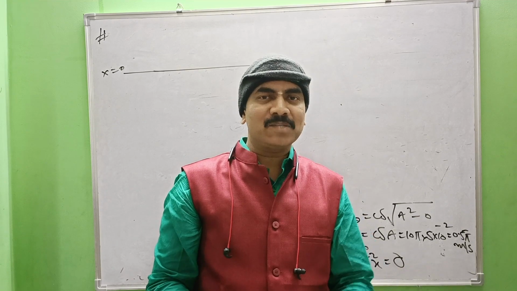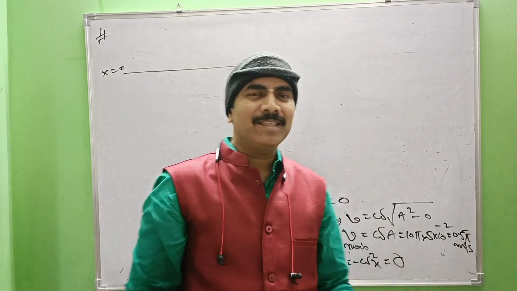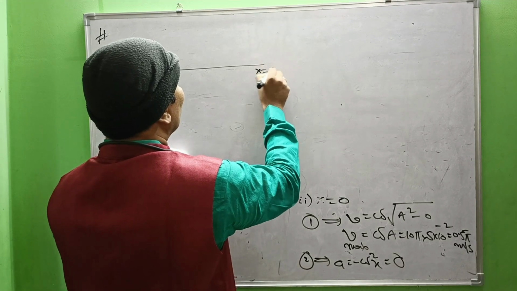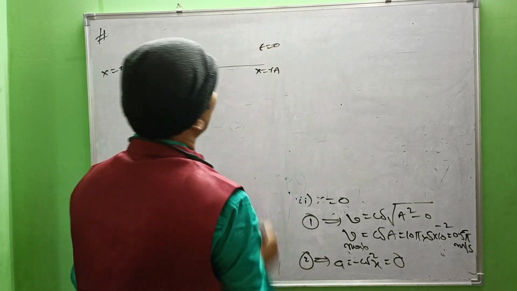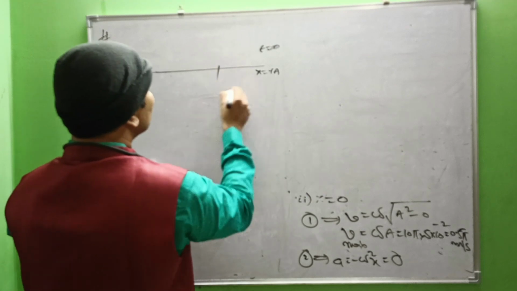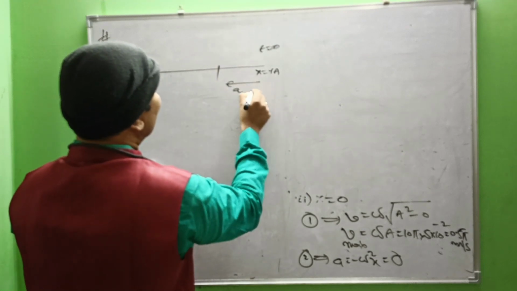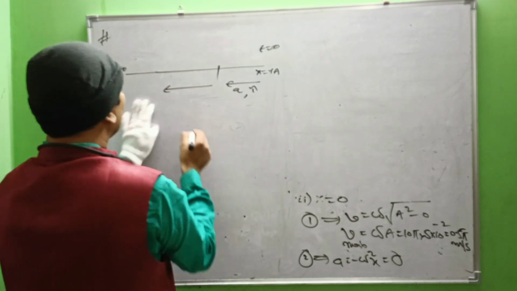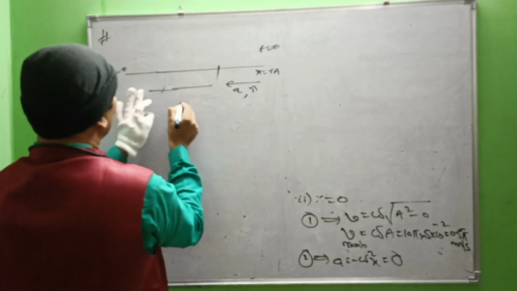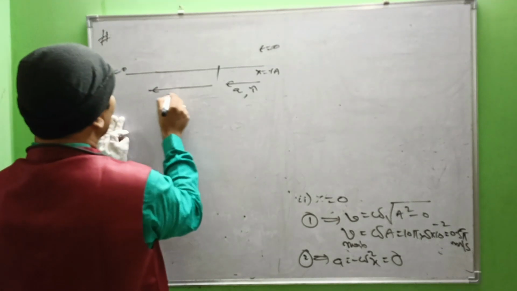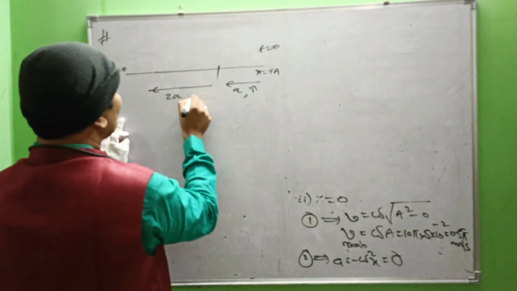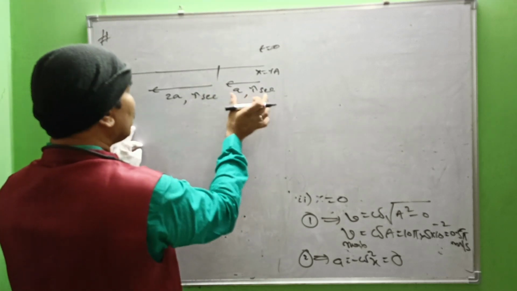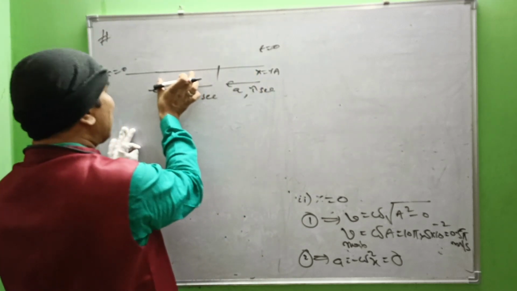So we can say that the particle is at x equal to plus a at t equal to 0. It covers a distance a in a time tau and covers a distance of 2a in the next tau seconds. Of course, these two are same time intervals.